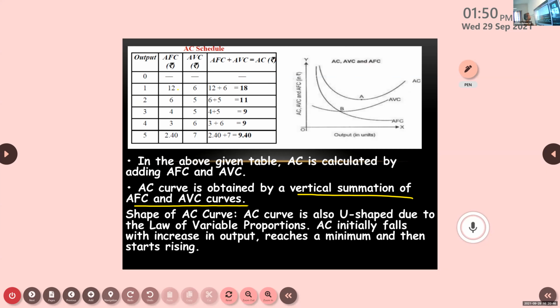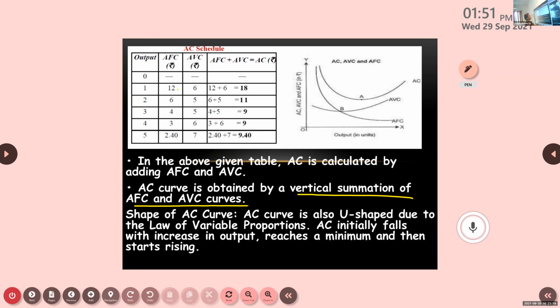Okay, why do we say it is a vertical summation? That I don't know. Okay, Abhilash, vertical summation means what? Because it lies above AFC and AVC. It lies above AVC and AFC, but why do we say it is vertical summation?